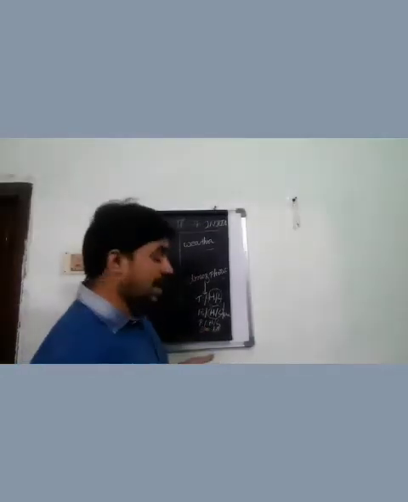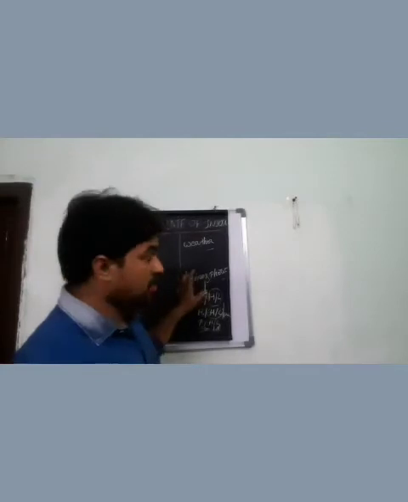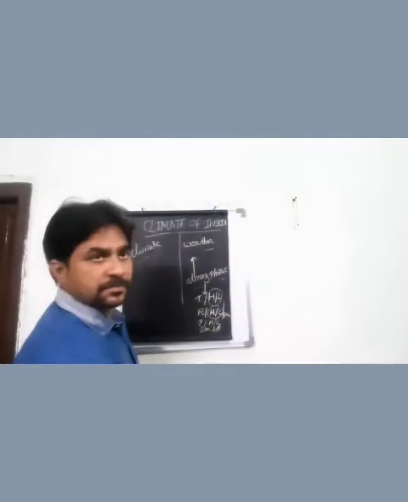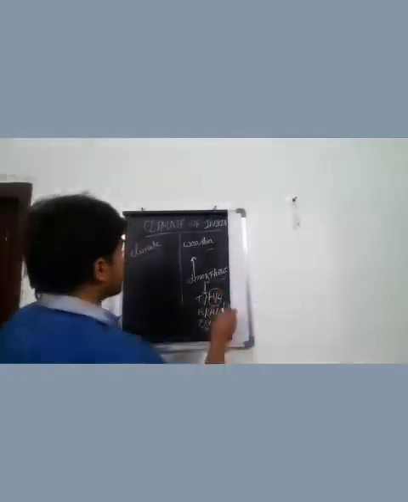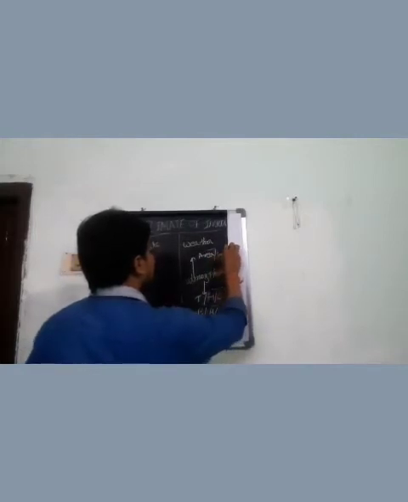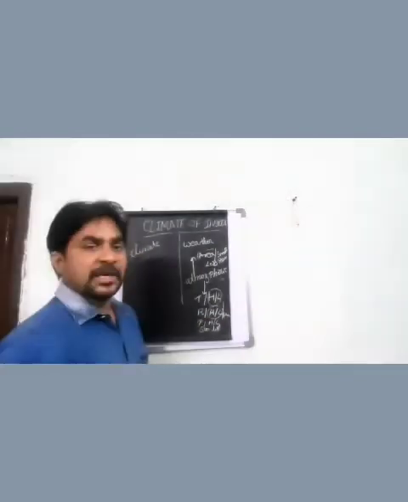Now come to the topic of weather and climate.